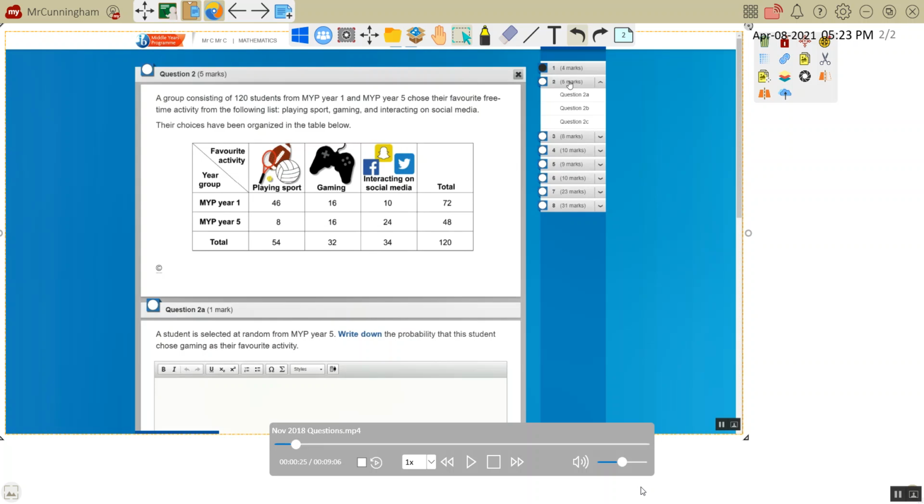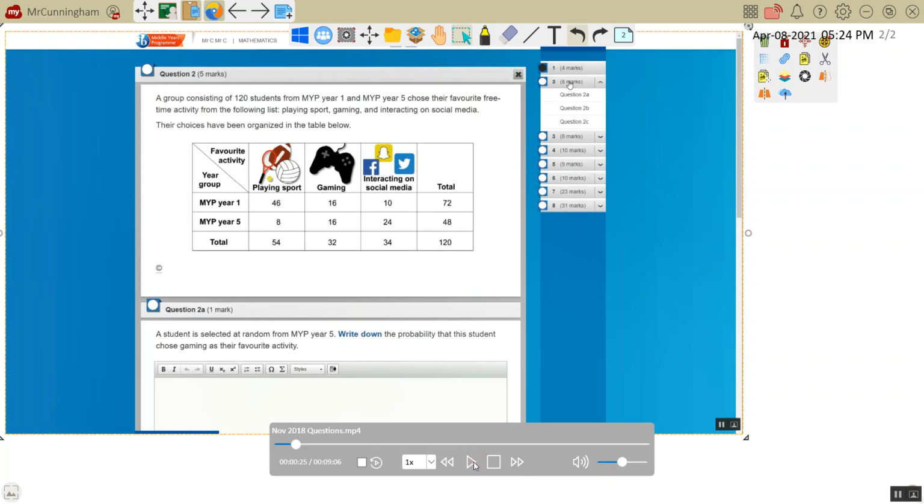This is question 2 from the November 2018 standard level mathematics E-assessment for MYP, and we're given a group of 120 students from M1 and M5 who choose their favourite free time activity from sport, gaming and interacting on social media. We've got information on the table. So for example, 46 M1 students prefer to play sport, 24 M5 students prefer to interact on social media. There's a total of M1 students of 72, a total of 48 M5 students, and we're told 120 altogether.